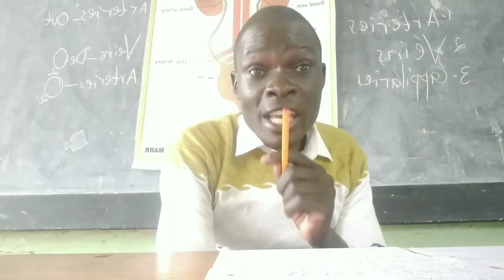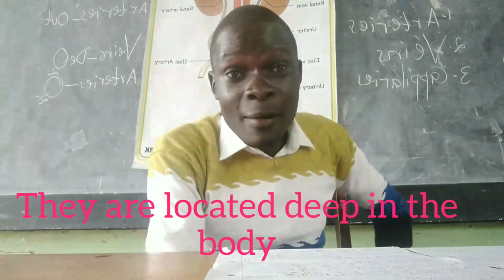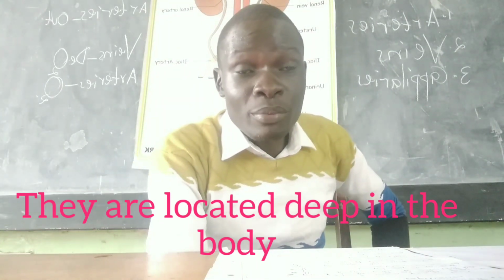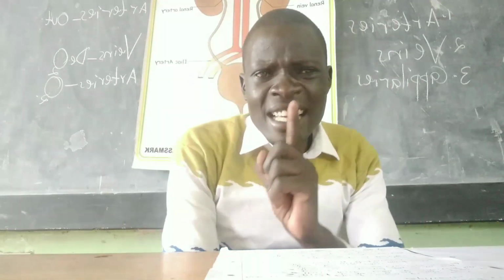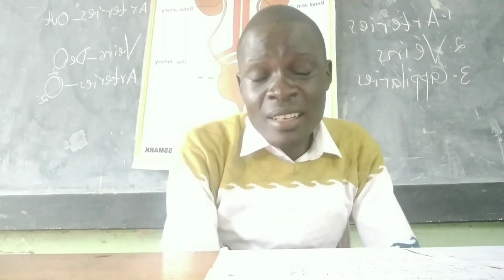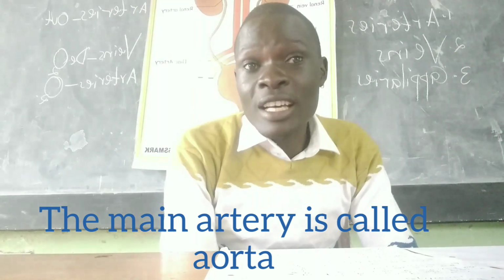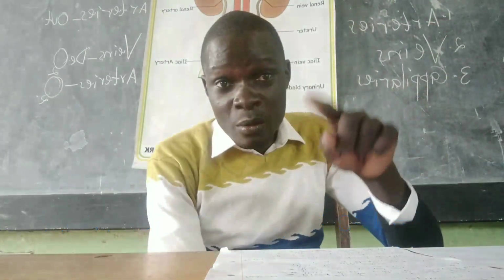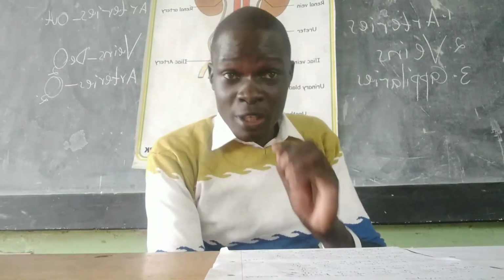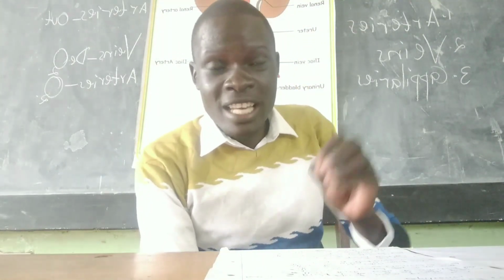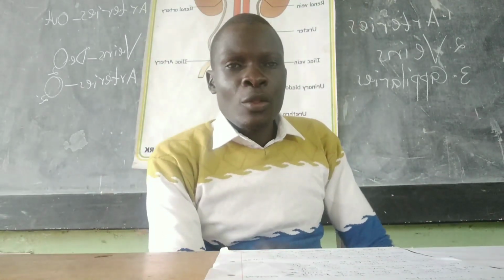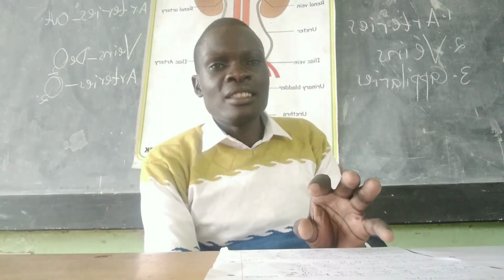Arteries are located very deep in our bodies. They are very deep. They cannot be found on the surface. They are found deep in our bodies. The main artery is called aorta. And don't ask me, Mwalimu, what is aorta? We shall look at it when we are looking at the structure of the heart. Aorta is an artery. The main artery is called aorta. Those are some of the things you should know about the artery.